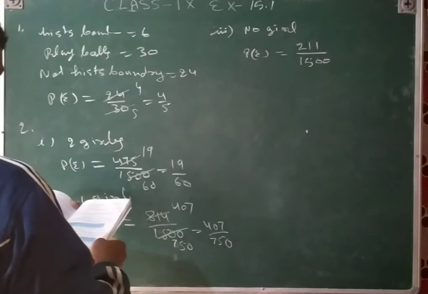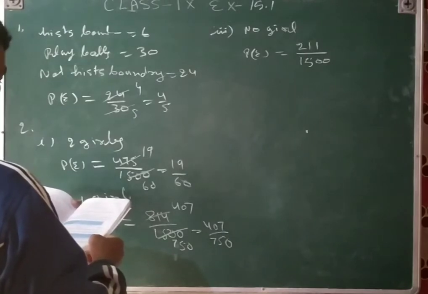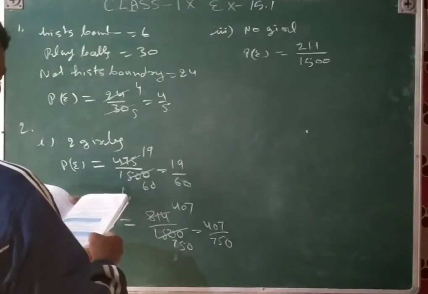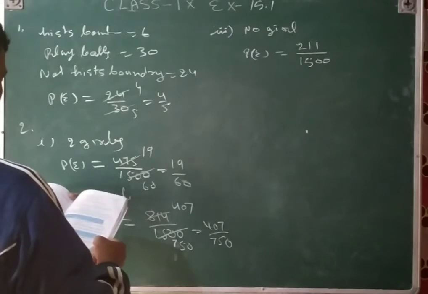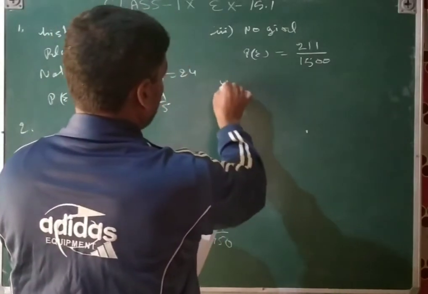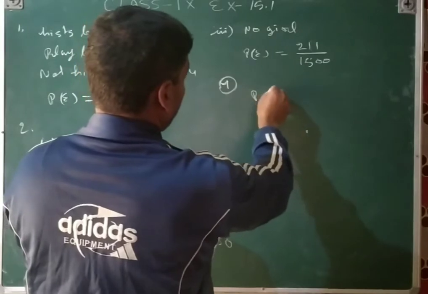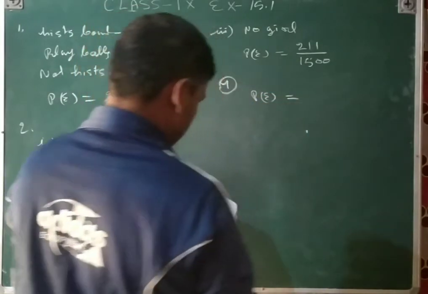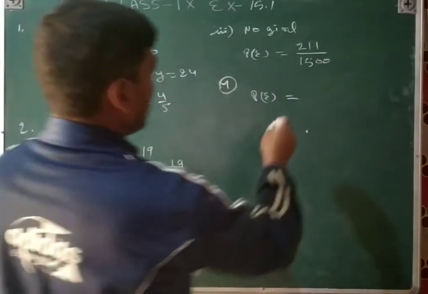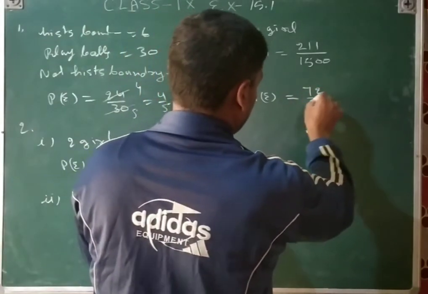And then fourth question, that is find the probability of two heads. So the fourth question is, probability of the experiment is equal to 2 heads. See the table, 2 heads is 72 and then total is 200.